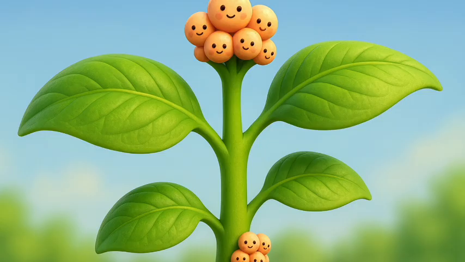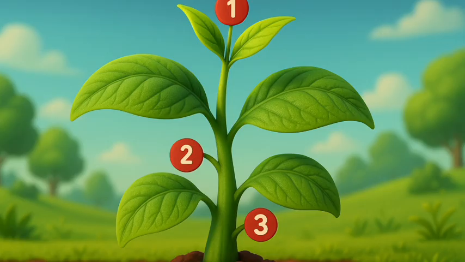6.2 Plant tissues. 6.2.1 Meristematic tissue. The growth of plants occurs only in certain specific regions. This is because the dividing tissue, also known as meristematic tissue, is located only at these points. Depending on the region where they are present, meristematic tissues are classified as apical, lateral, and intercalary.